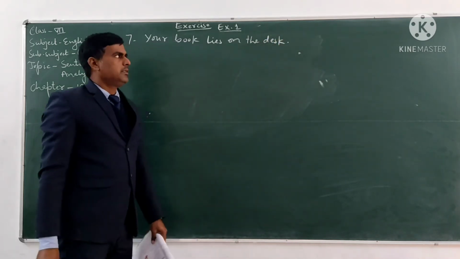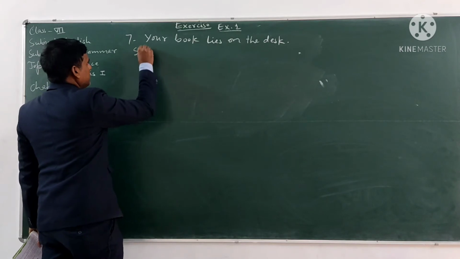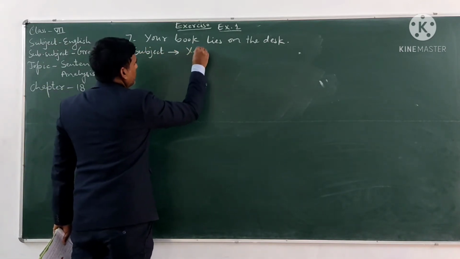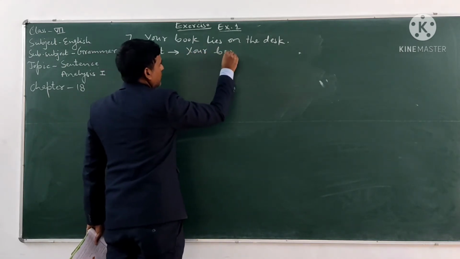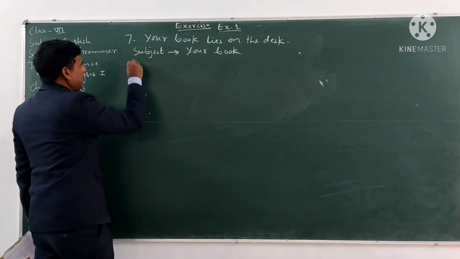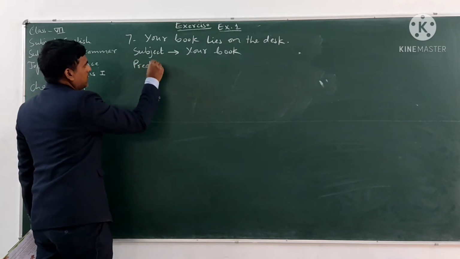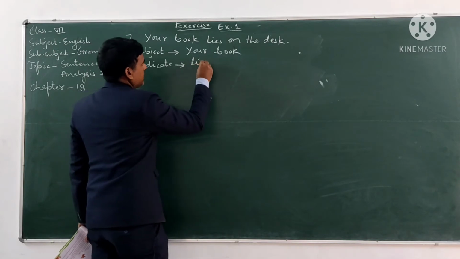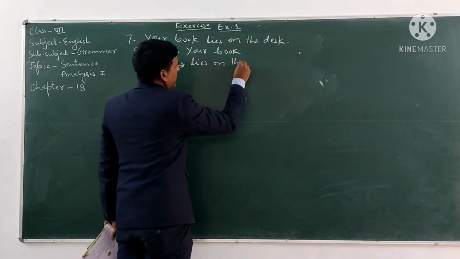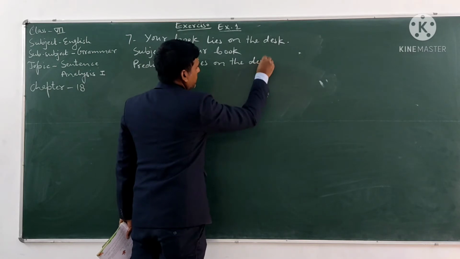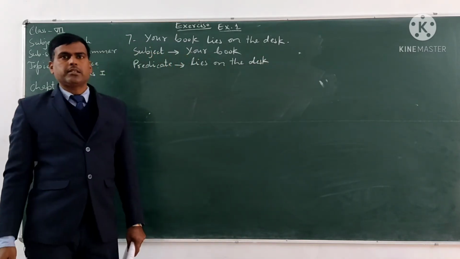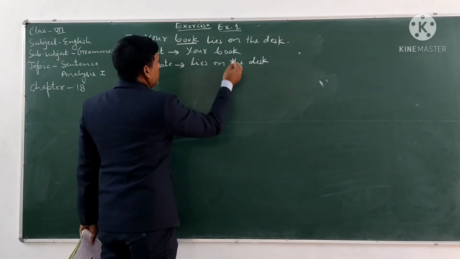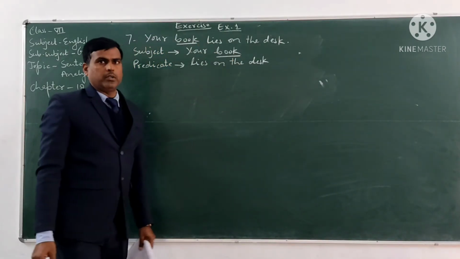In this sentence, the subject is your book, and the predicate is lies on the desk. And the subject word in this sentence is book. Book is the subject word.